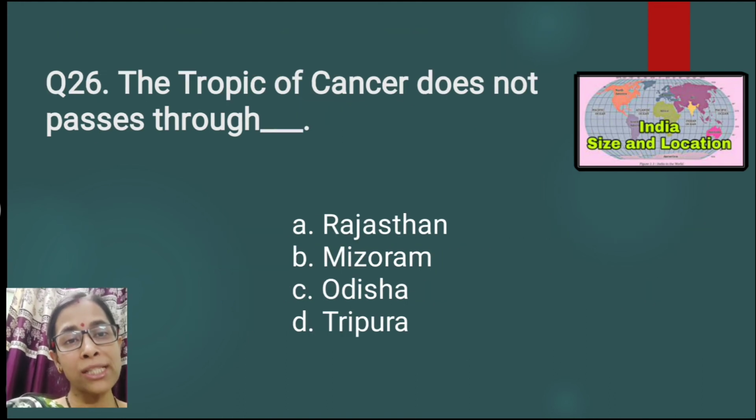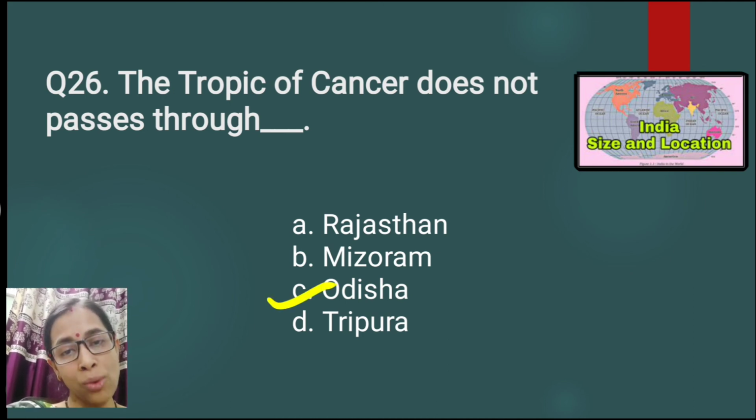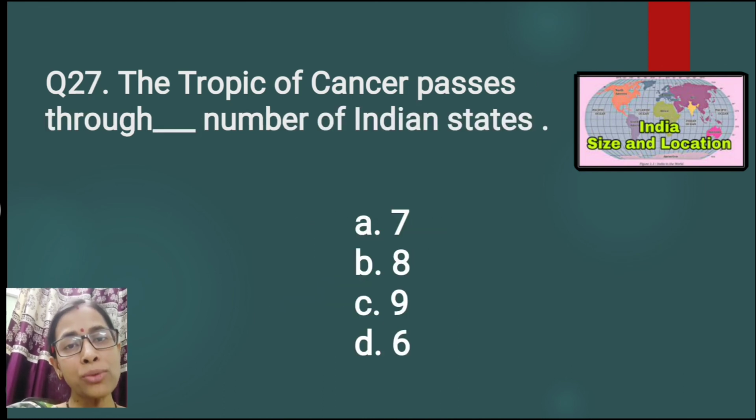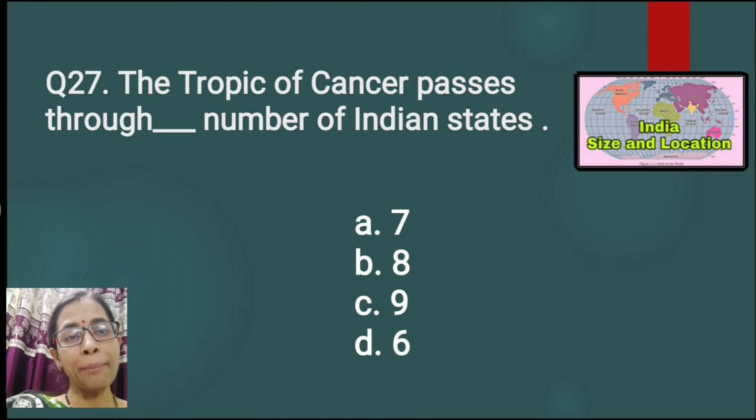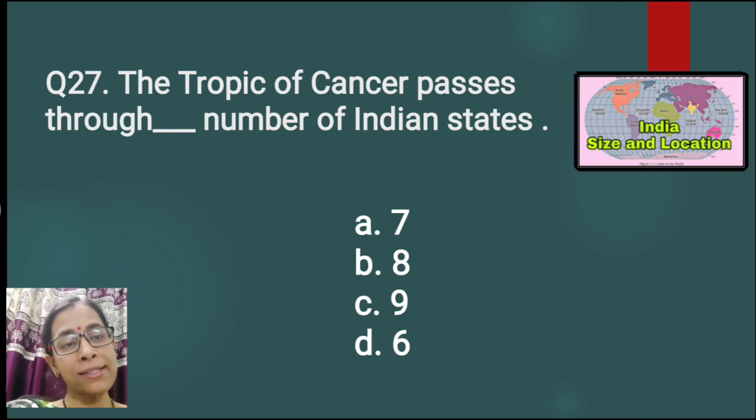Question number 26. The Tropic of Cancer does not pass through Rajasthan, Mizoram, Odisha, Tripura. The correct answer is option number C, that is Odisha. Question number 27. The Tropic of Cancer passes through dash number of Indian states? 7, 8, 9, 6. The correct answer is option number B, that is 8. It is passing through a total of 8 states.